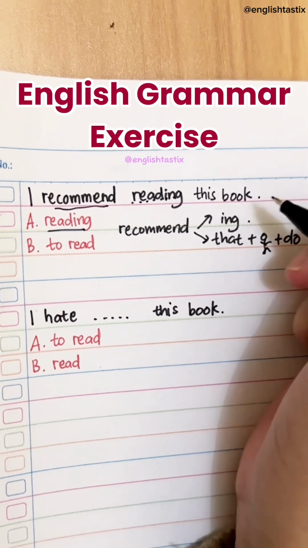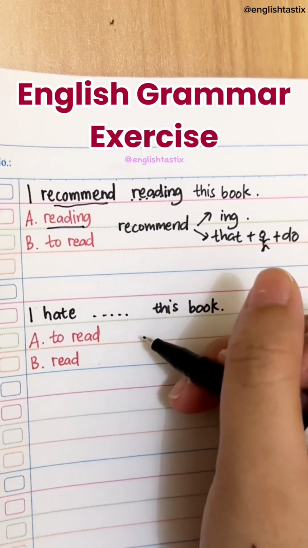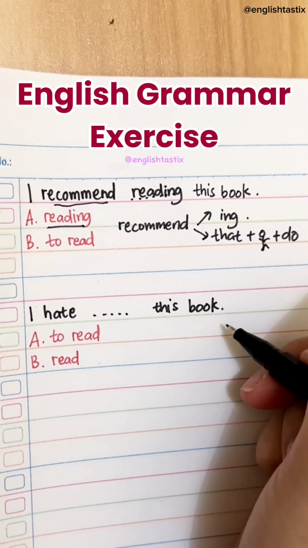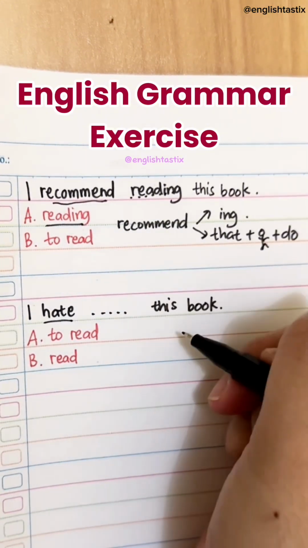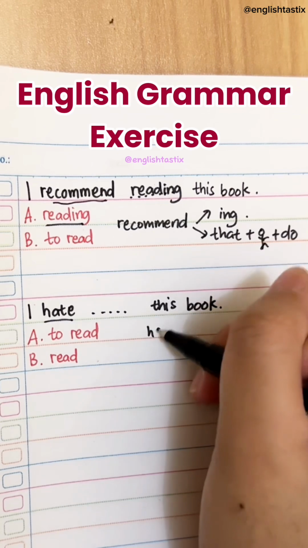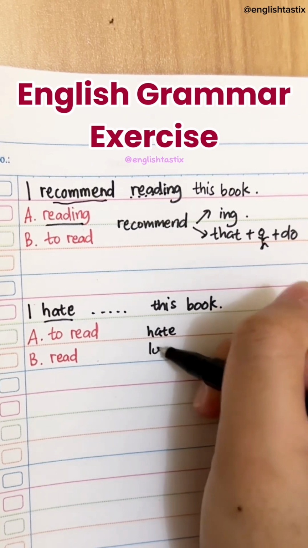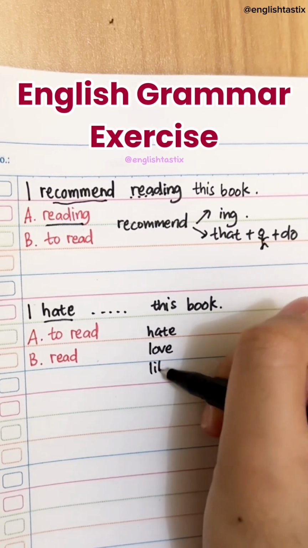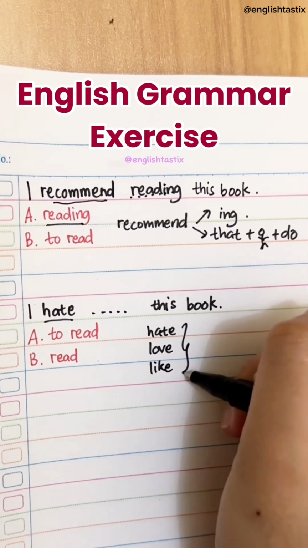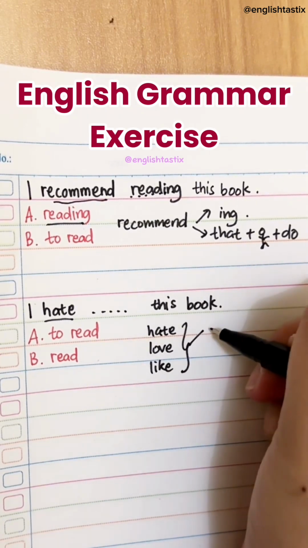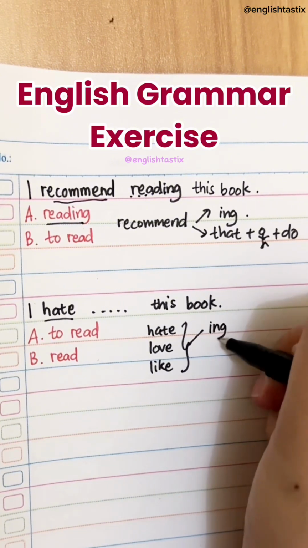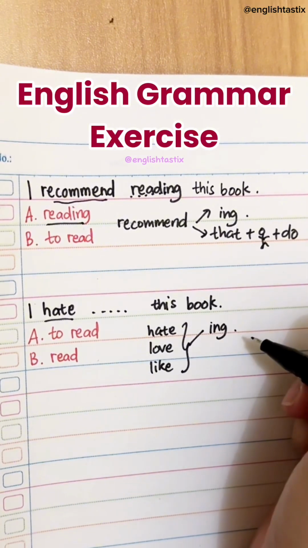Alright, now move to the next quiz. I hate blank this book. I hate to read or I hate reading? The keyword here is hate. Whenever you have hate, love, or like, they are followed by ing form. Like, I love playing football. I love watching this movie.